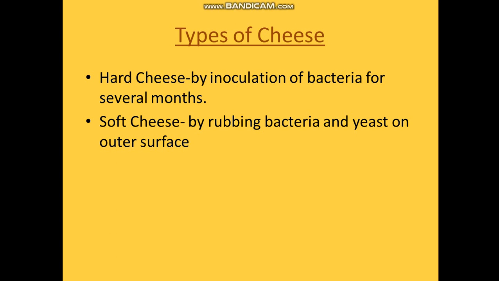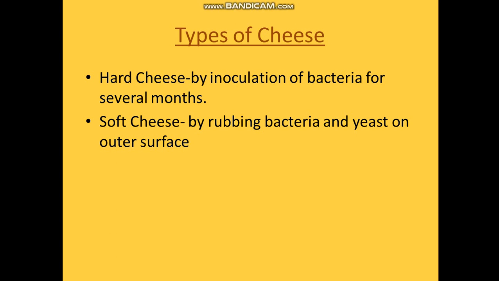So the protein casein is digested by the bacteria. When protein is digested for a longer period, like in the case of hard cheese, they are harder in texture. But when the protein is digested by the bacteria only at the surface level, and only a lesser amount of protein is digested, the softness is there in the cheese, and it is called a soft cheese.